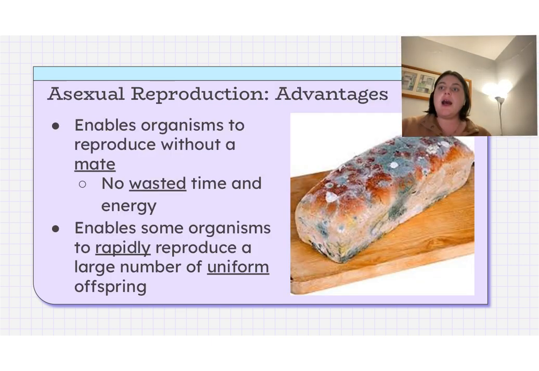Advantages of asexual reproduction. It enables organisms to reproduce without a mate, so they don't need another organism. So there's no wasted time and energy. It allows those organisms to reproduce quickly and produce a lot of offspring, or those babies.